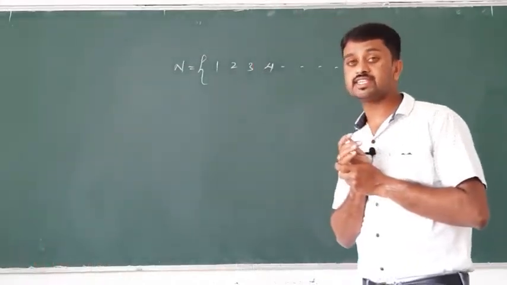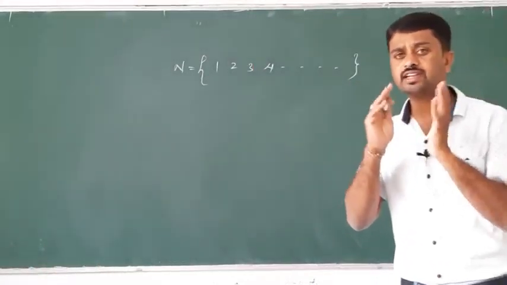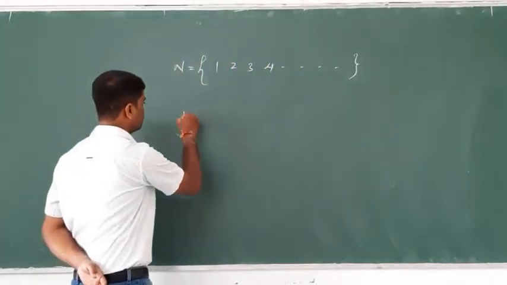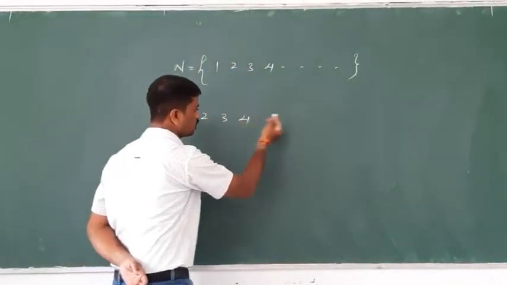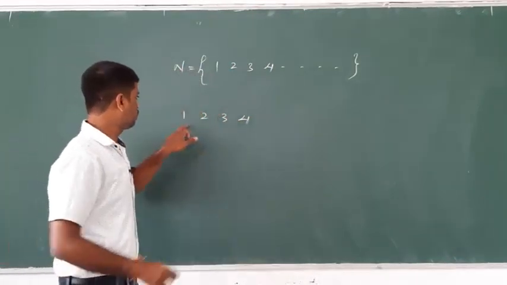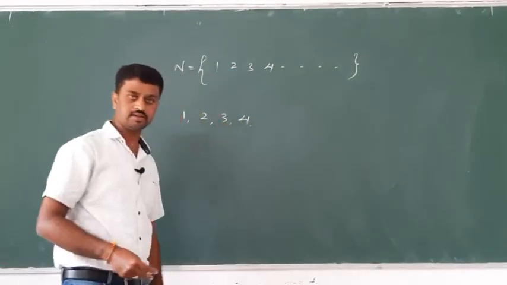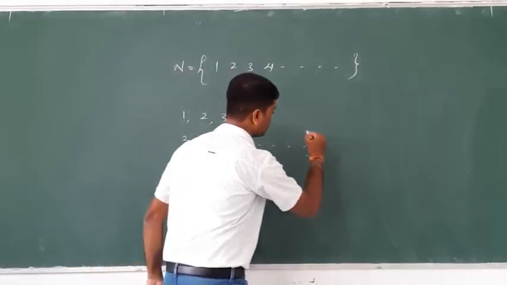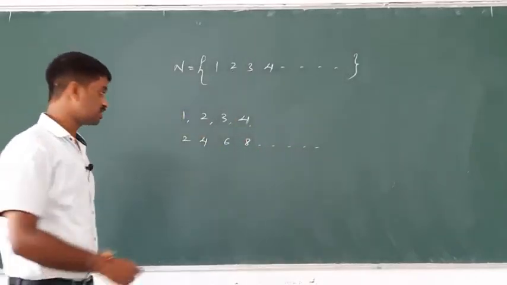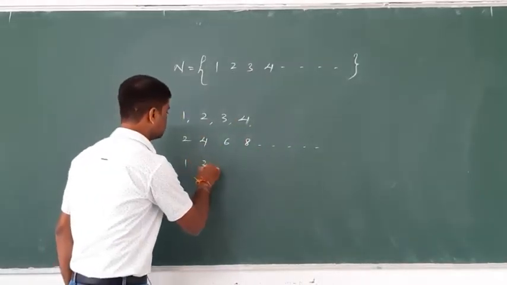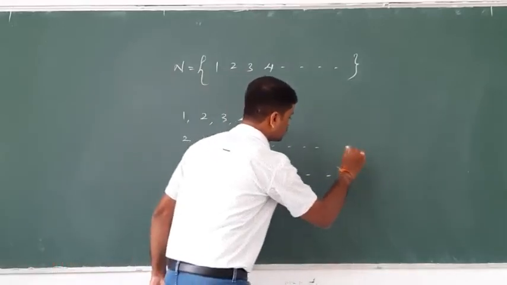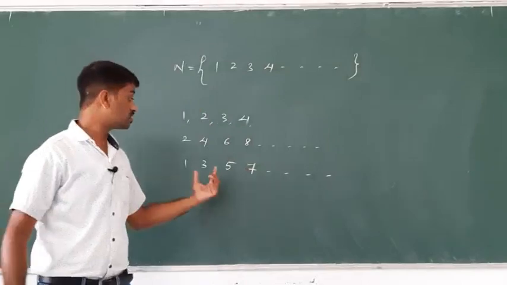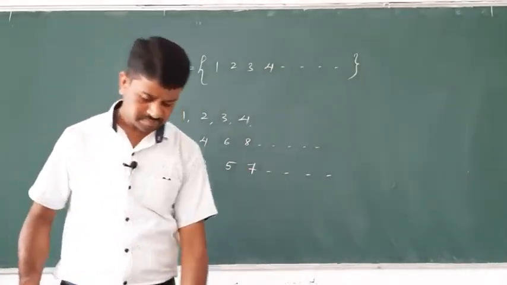And what is a finite sequence? A sequence containing a finite number of terms is called a finite sequence, otherwise an infinite sequence. Here, 1, 2, 3, 4 is one sequence, and 2, 4, 6, 8 and so on, the even natural numbers, is also a sequence. Next, 1, 3, 5, 7 and so on, the odd natural numbers, is also a sequence. Yes or no?